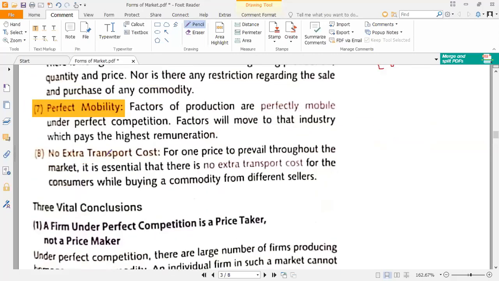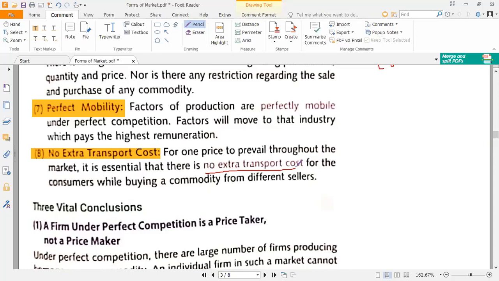And the last point is no extra transportation cost. There is no extra transportation cost involved in a perfect competition market. Because there are different sellers and all of them are selling homogeneous product, no extra transport cost is incurred in order to save themselves from the competition.